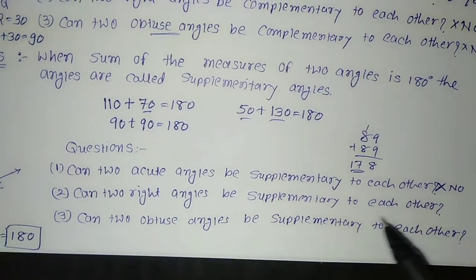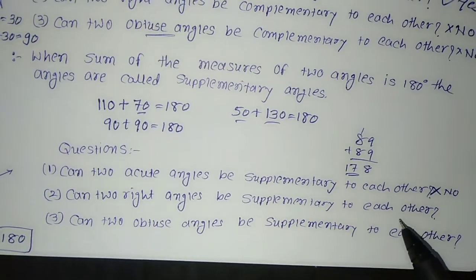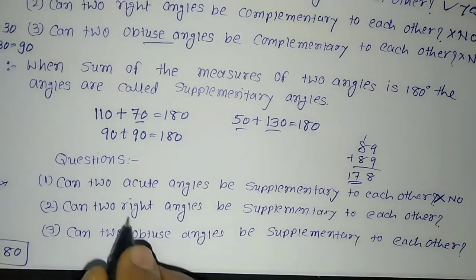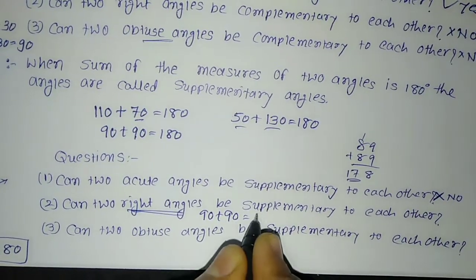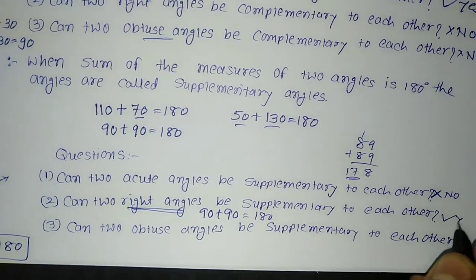Can two right angles be supplementary to each other? Definitely yes. 90 plus 90. Right angle means one angle is 90 and another is also 90. Then the sum total is 180. So this is right. Yes.